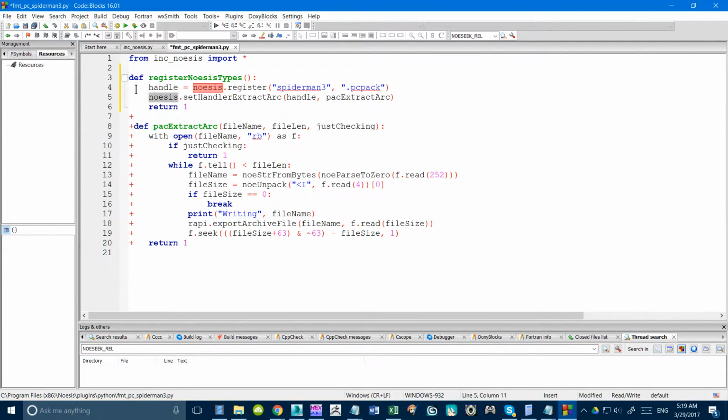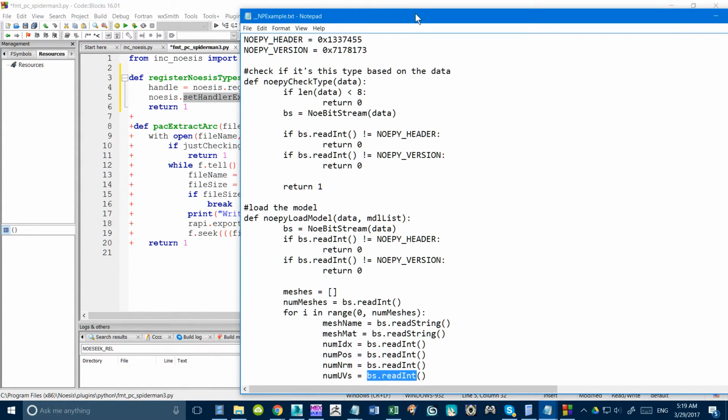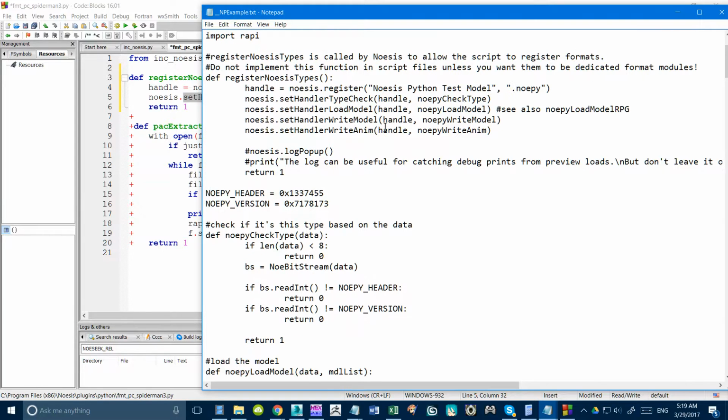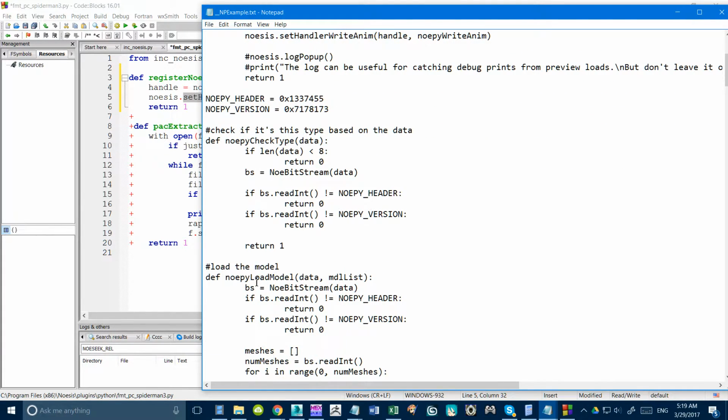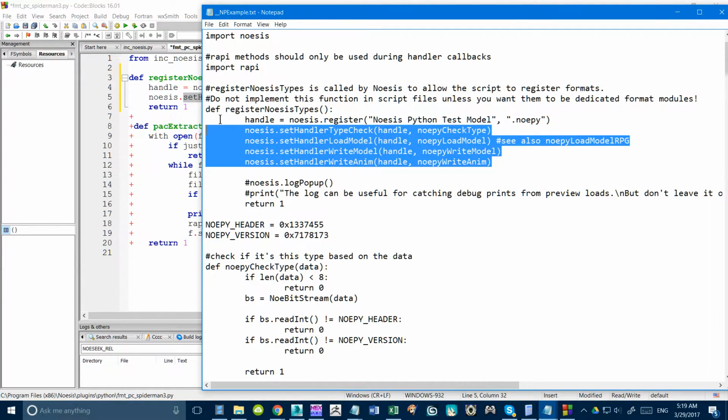So Noesis must be the module, and then you can access that module, and the commands or the functions from that module will activate certain things within Noesis. For example, this is going to activate the extractor, I guess. In the model examples, where are the model examples? Check type. Yeah, right here. I'm blind. These ones, you can load models, you can write models, and so forth. So if you want to do other things, you can include those as well.